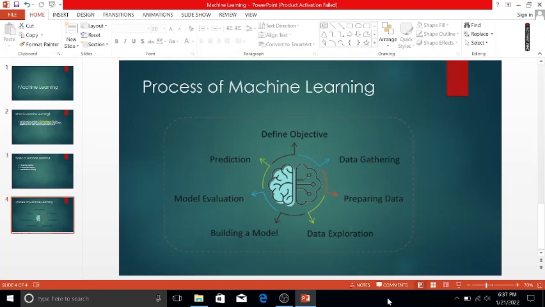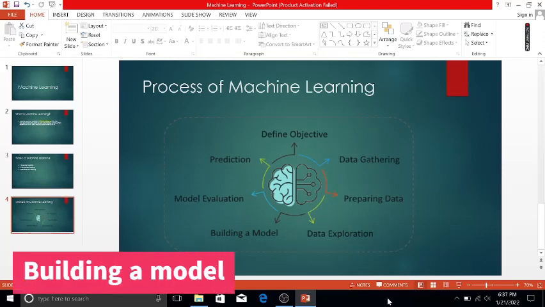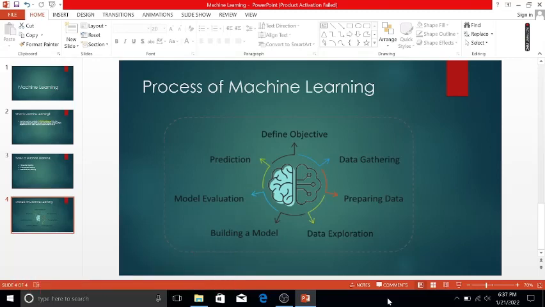Okay, then our next step is building a model. So what is this? Building a model includes training and test data set. Okay, training means used to build and analyze the model, right? So in this step we have to do training.